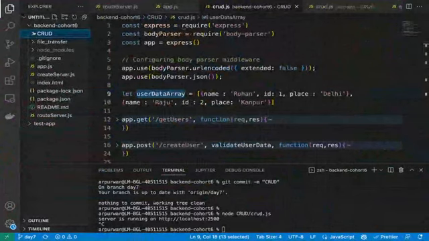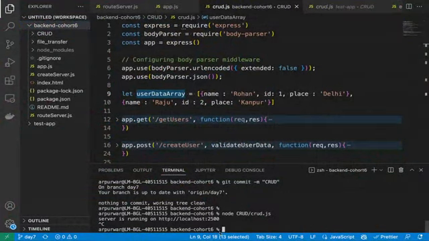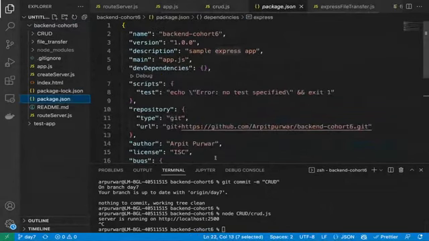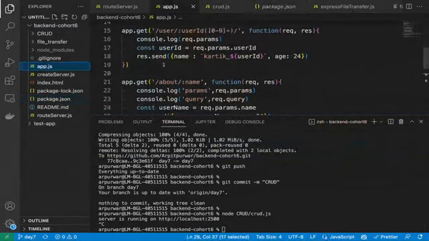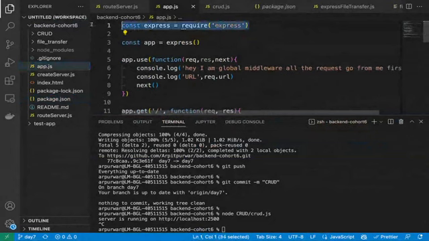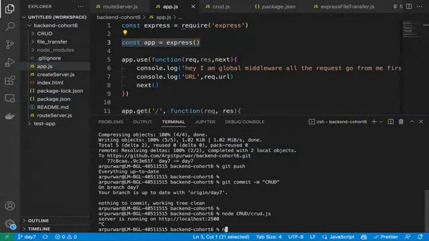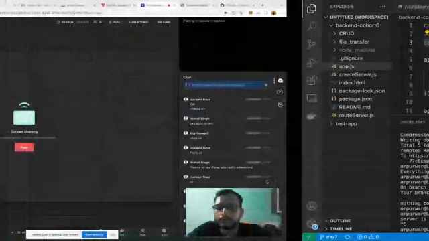This is the backend code folder. First I ran npm init. When I ran npm init, package.json came. Then we created the app.js file and created our server here with Express, and then to run it, node space app.js. That's what you have to do. Okay, let me know tomorrow how that works.